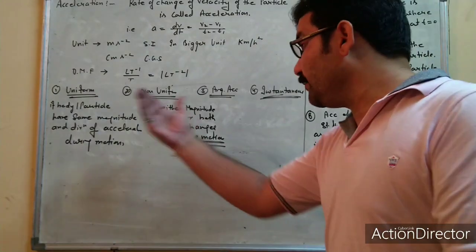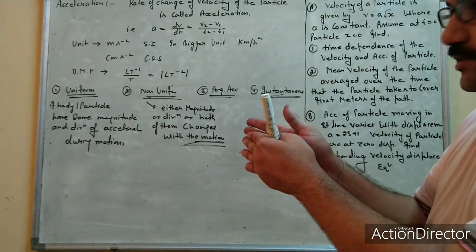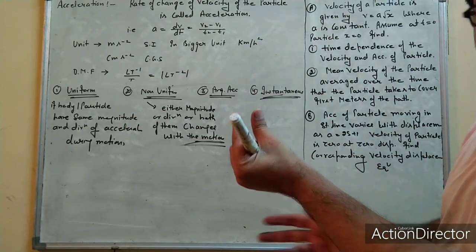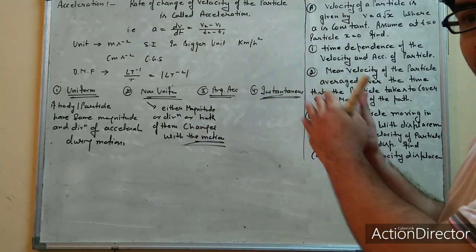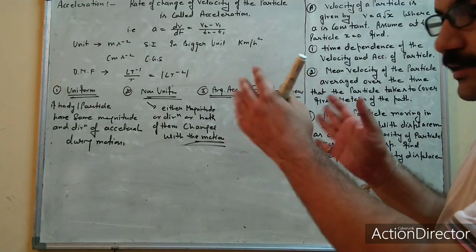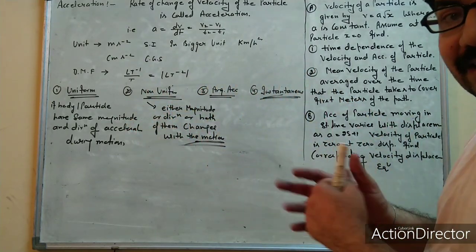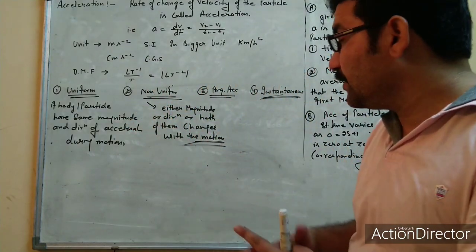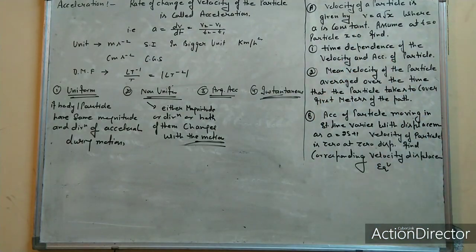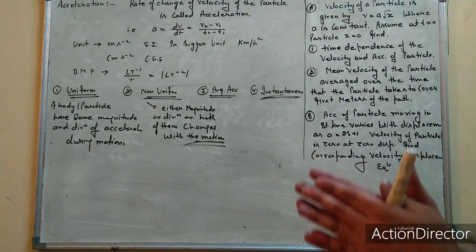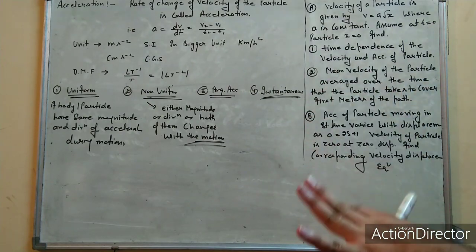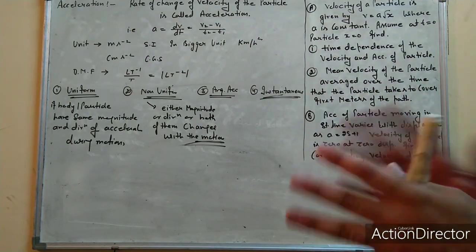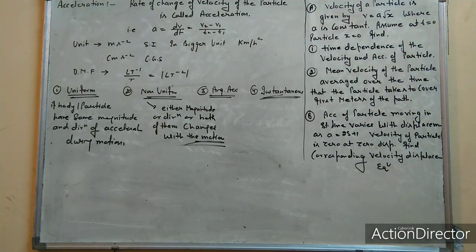It means that during the journey the velocity difference may vary, it may be large or small in any gaps, but it does not remain constant throughout the entire journey. So we can say that motion in which the magnitude of acceleration and its direction both change during the motion is called non-uniform acceleration.